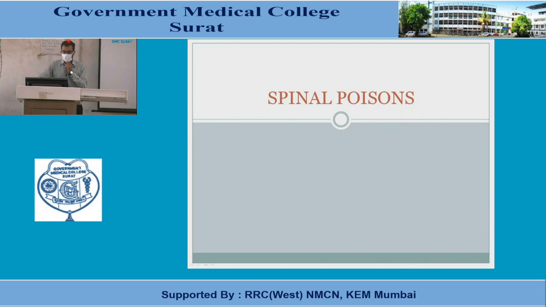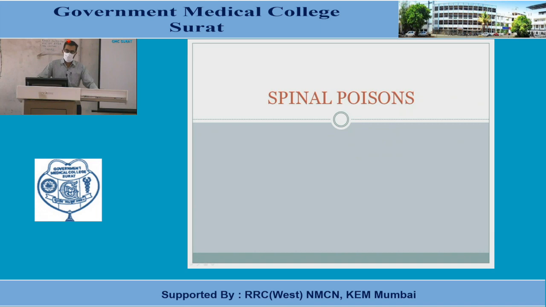As we had discussed previously, poison is a substance that may be a solid, liquid or gas, which causes ill health or ill effect by coming in contact with the body or by causing local or systemic effect in the body, causing illness or death by constitutional or local effect or both.